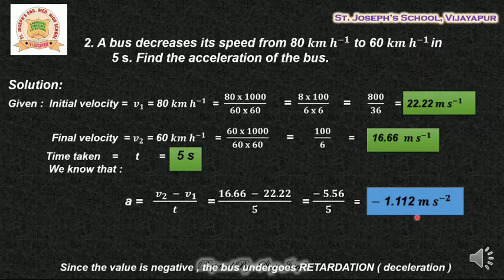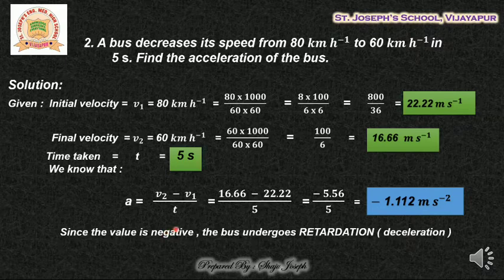That is the answer. So since the value is negative, we can say the bus undergoes retardation, also called deceleration. Means from higher velocity to lower velocity it is going. Means you are not applying the accelerator of the bus, you are applying the brakes. So speed decreases. This is called retardation or deceleration. One more word is there, negative acceleration. I am not writing here because many people get confused with it.